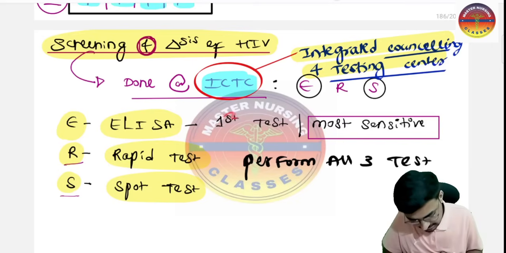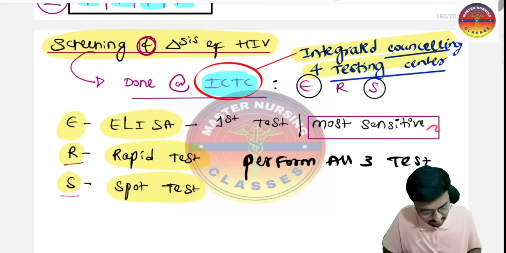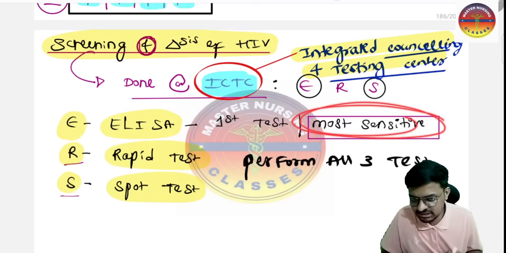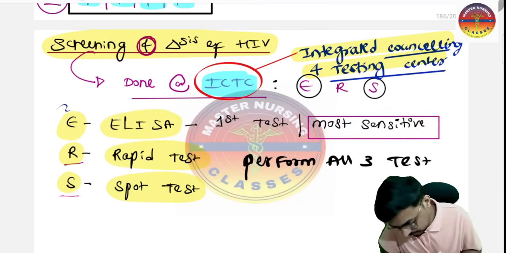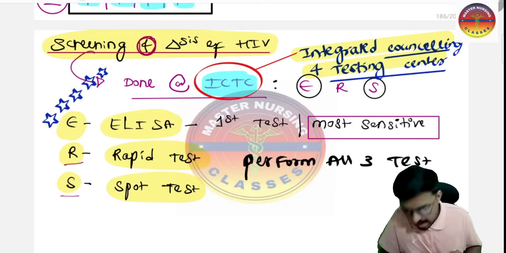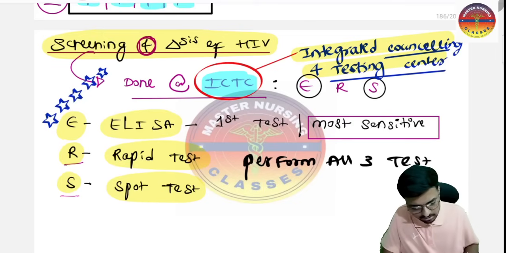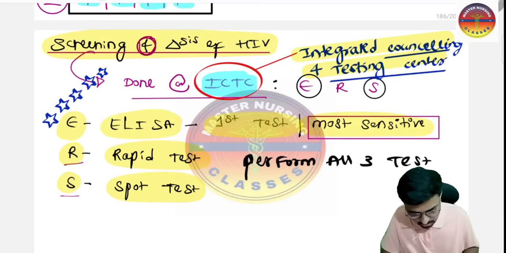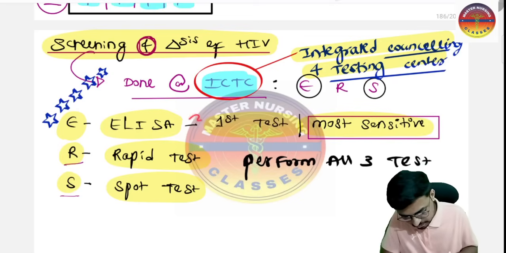So the first test and the best test, the most sensitive test of the HIV, is the ELISA. This is the examiner's favorite question, so please do remember. That is the best test, the most sensitive test, and the first test we are going to perform in HIV positive patients. So that is the ELISA, most sensitive, first test. Please do remember this one.